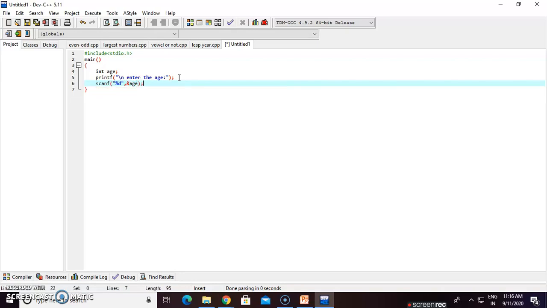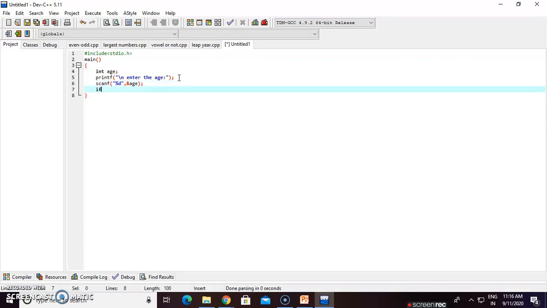Next, this is the if statement. What I have discussed, this is the structure of the if statement. The keyword is if. Then open the first bracket and close the first bracket. Inside this bracket, write some condition. For voting, our age must be 18 or above, so age is greater than or equal to 18. That is the conditional check.